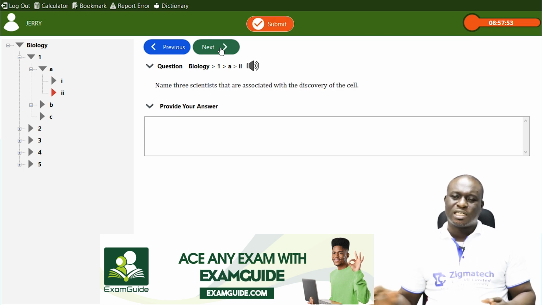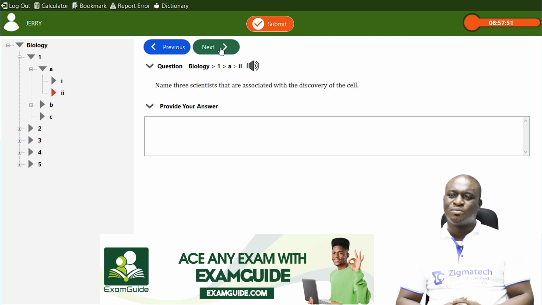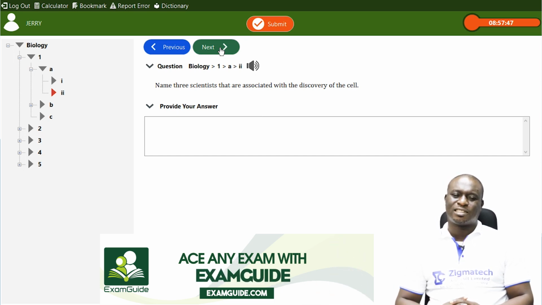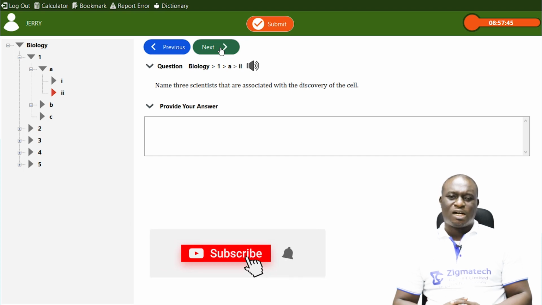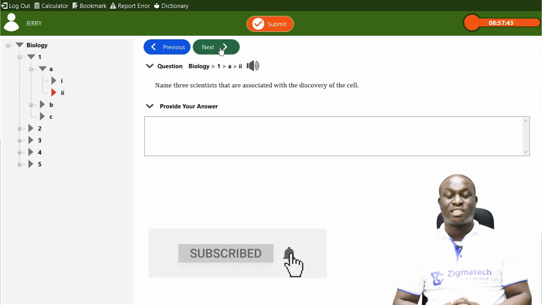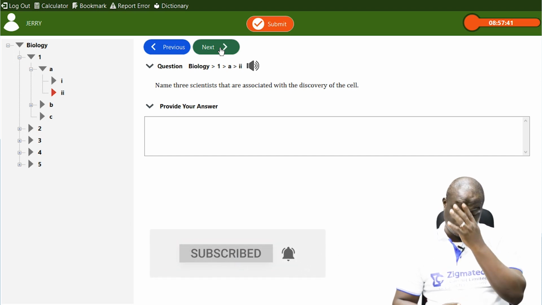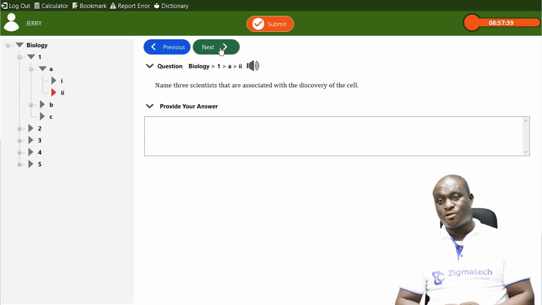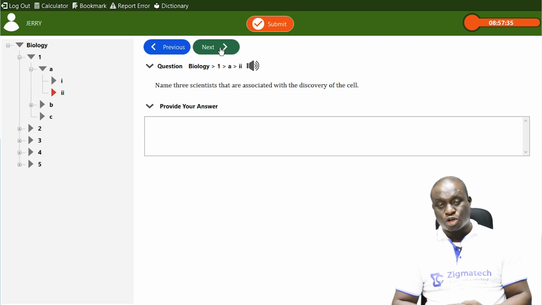The next question says, name 3 scientists that are associated with the discovery of a cell. Now, so many scientists have come up with several discoveries about a cell. In fact, the first man to discover a cell, and hence called the father of cells, okay, the father of cells, his name is Robert Hooke.